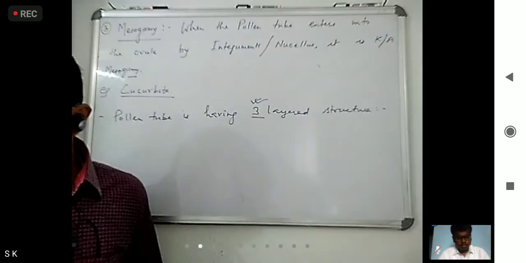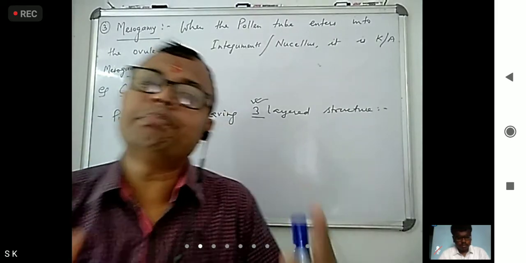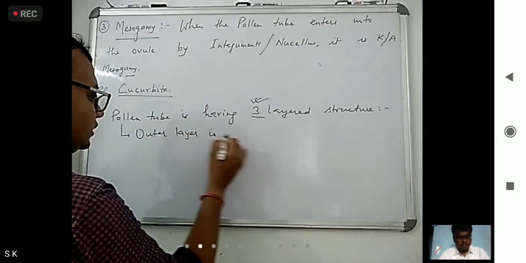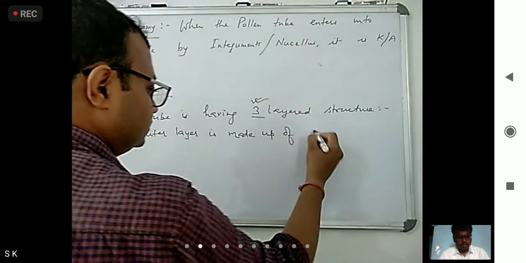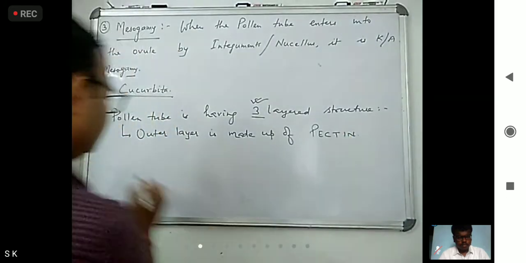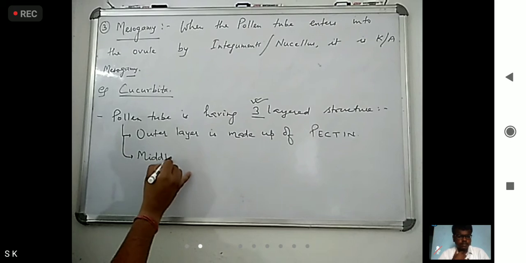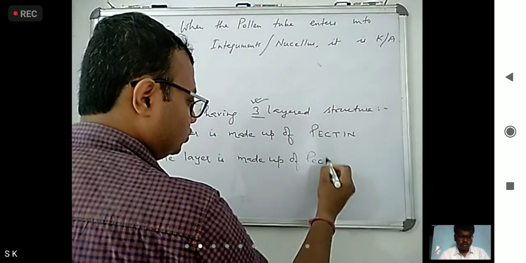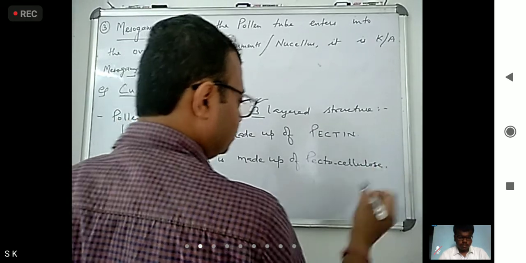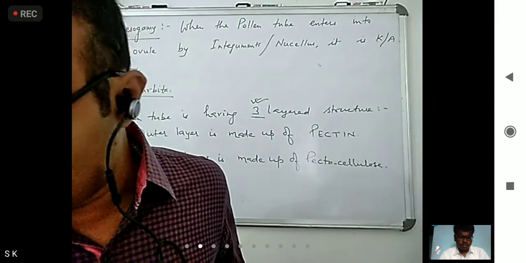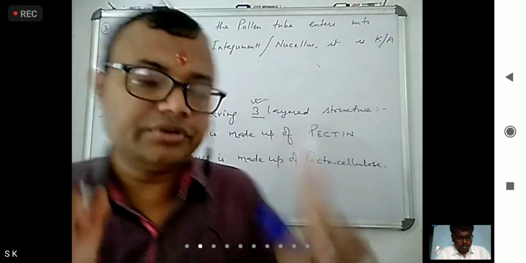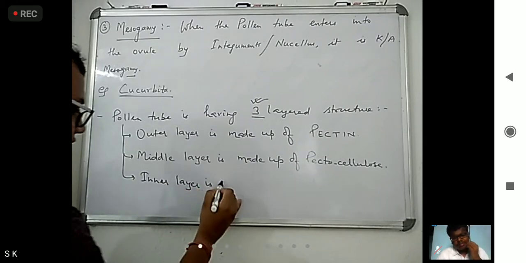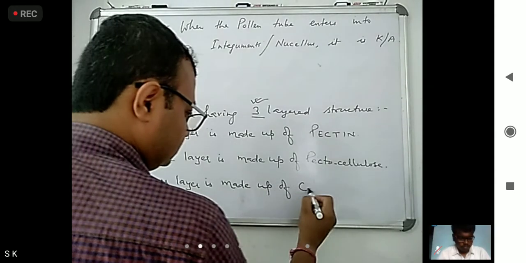The outer layer is made up of pectin, the middle layer is made up of pectocellulose, and the inner layer is made up of cellulose.